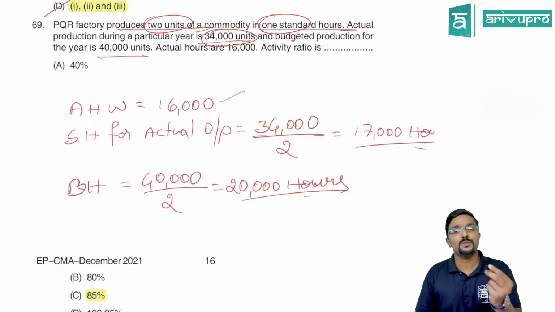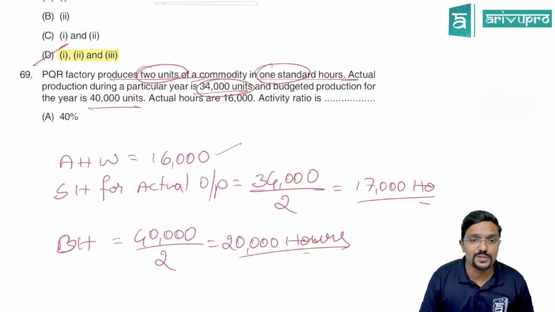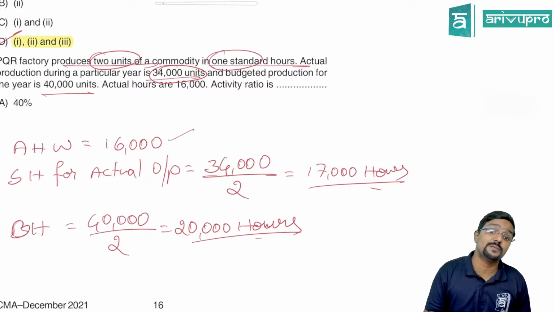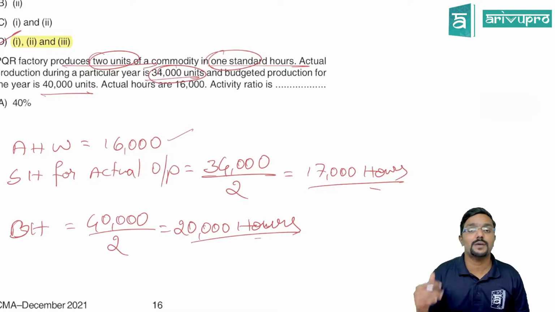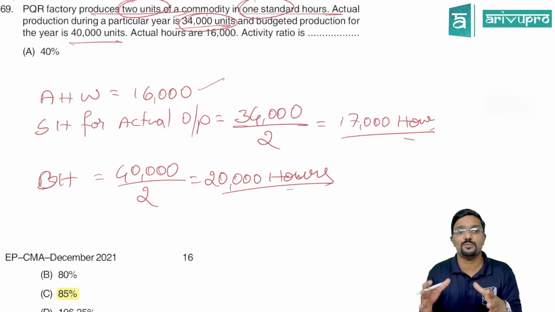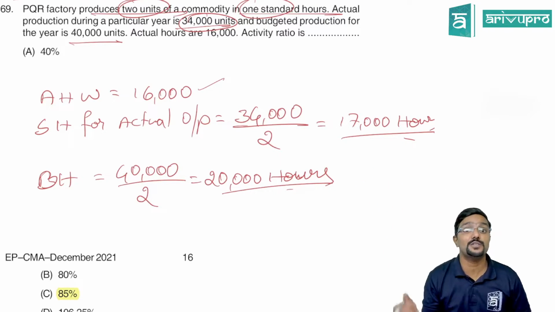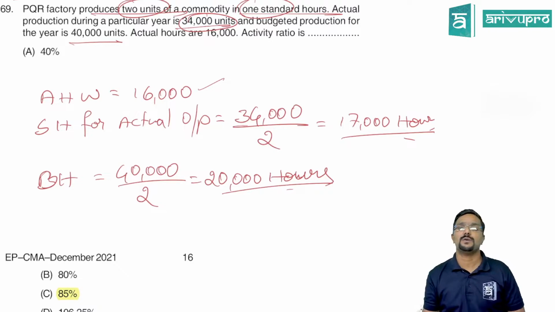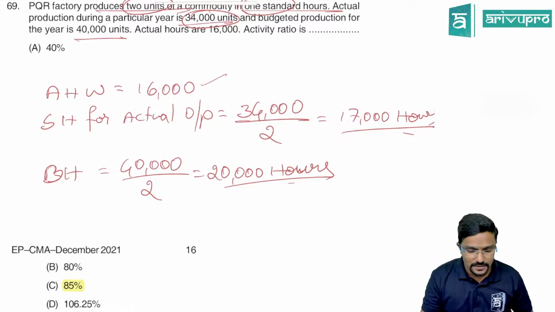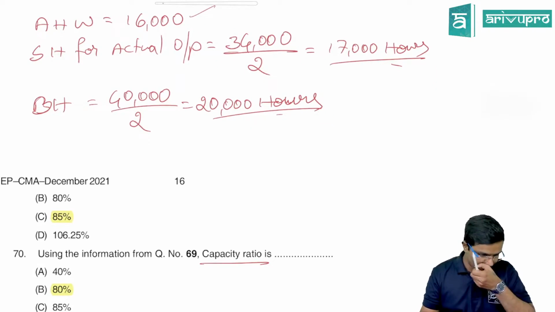You are supposed to take 1 hour for 2 units. You have actually produced 34,000 units, so you were supposed to take 17,000 hours. Whereas budgeted hours means to produce budgeted output. What was your target? 40,000 units. To produce that, you were supposed to take 20,000 hours.